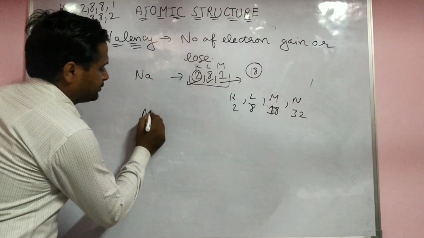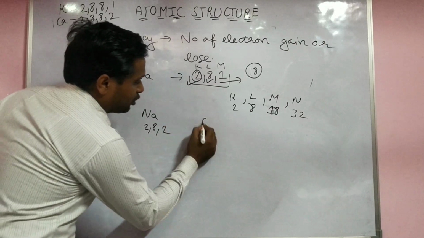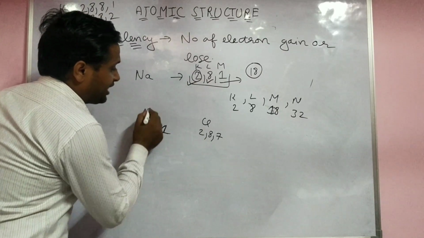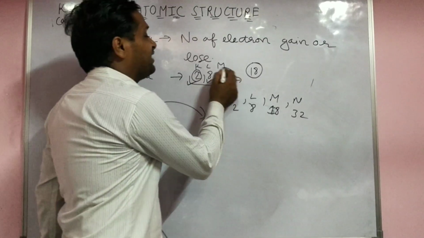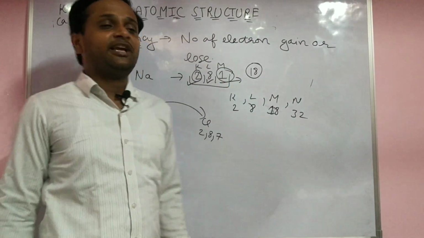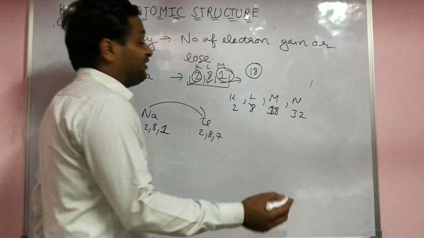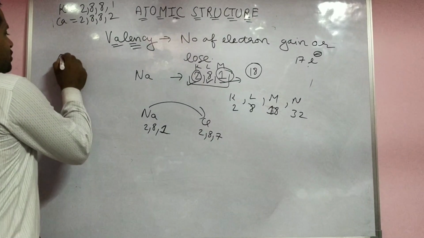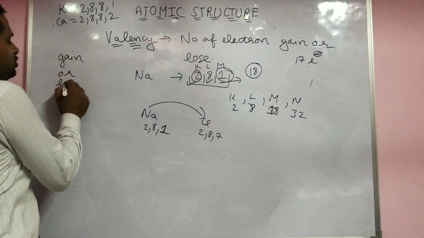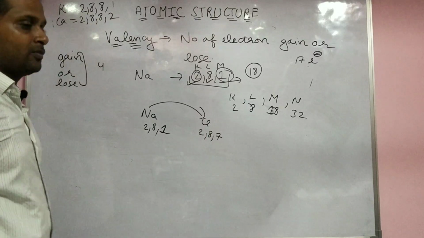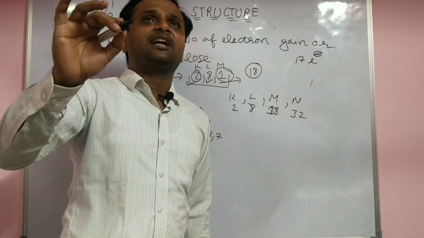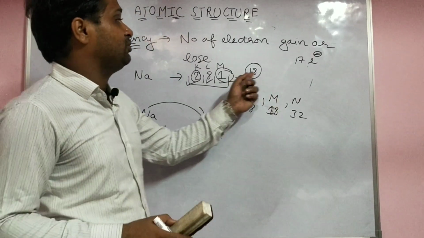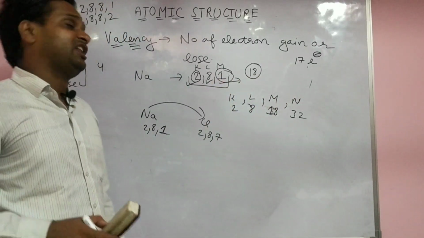For example, sodium is 2, 8, 1 and you know chlorine is 2, 8, 7. So one electron is there. Sodium tries to make a bond with others to complete its electronic configuration. It wants 17 electrons, but 17 electrons is not possible. One rule is there: the total gain or loss of electrons possible is 4 only. Every element is able to gain 4 electrons or lose 4 electrons at maximum. So it is not possible to take 17 electrons. It is possible to complete 18 electrons.